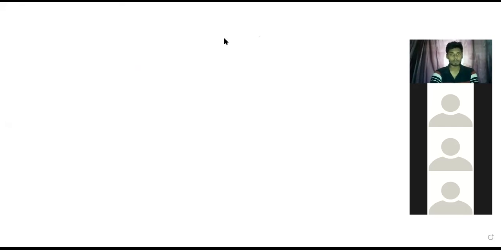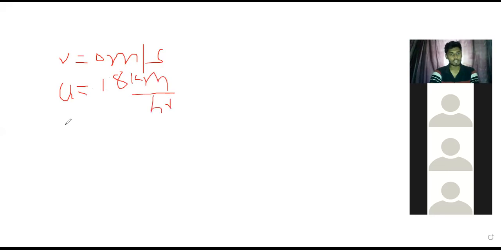Tamil Selvan. Mahalakshmi. Given, tell me. It is coming to rest, which means in the sense of what? Final velocity is equal to 0 meter per second. Now, what is the initial velocity they have given? Initial velocity 18 kilometer per hour. Understanding? Next, time t is equal to what? 10 seconds. 5 seconds or 10 seconds? How much have I given? 10 seconds.